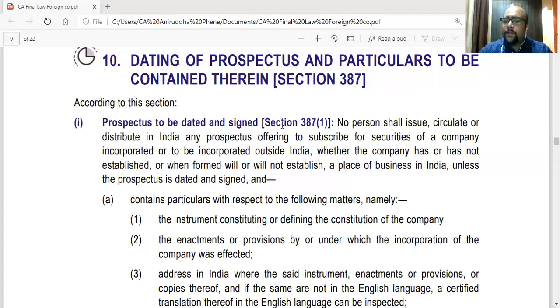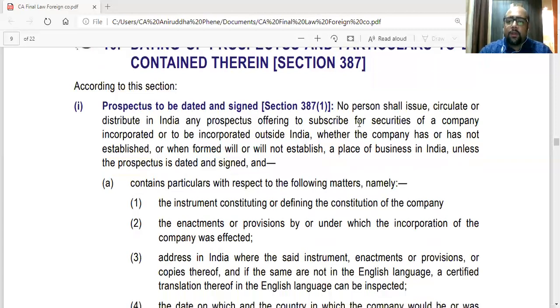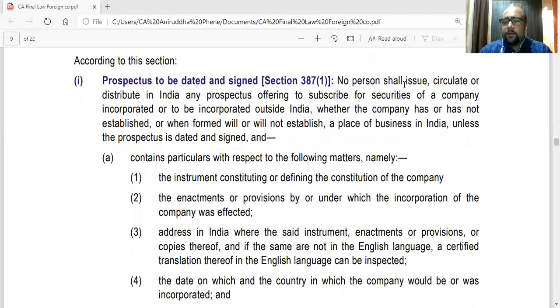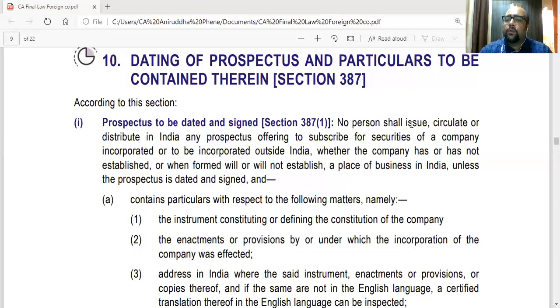Prospectus to be dated and signed, Section 387 subsection 1. Subsection 1 says that no person shall issue, circulate or distribute in India any prospectus offering to subscribe for securities of a company incorporated or to be incorporated. So they are even covering a foreign company which is yet to be incorporated. So while incorporating, they are issuing securities in India.